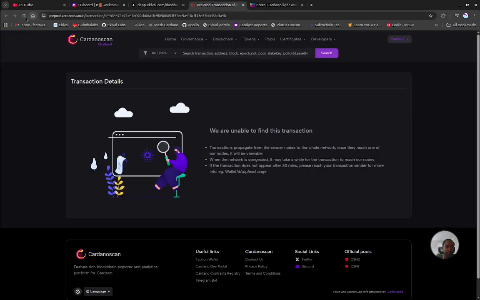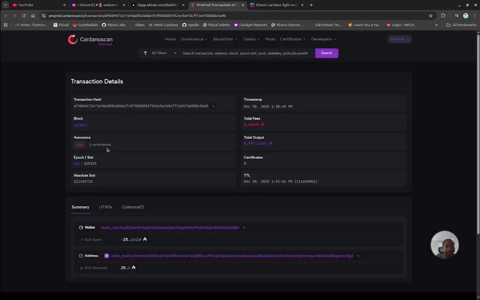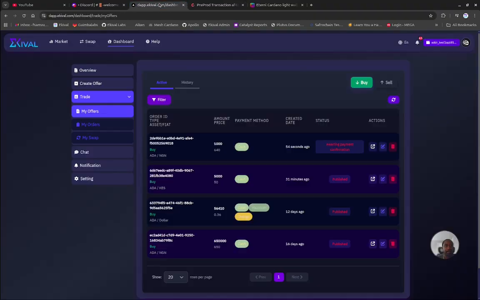We still have 0 confirmations, but once we have 4 or 5 confirmations, a medium assurance, Ekival will be able to consider it published.